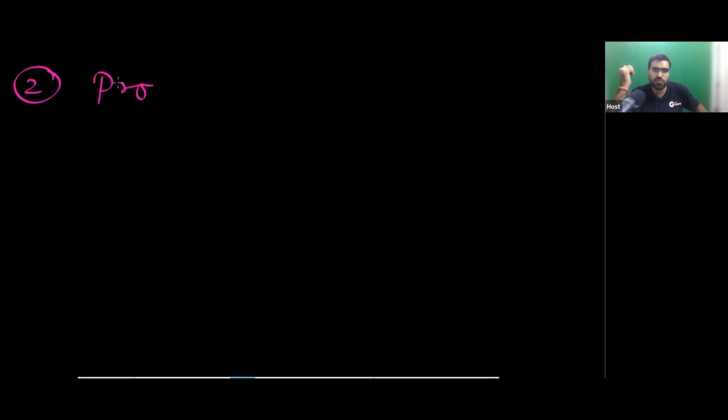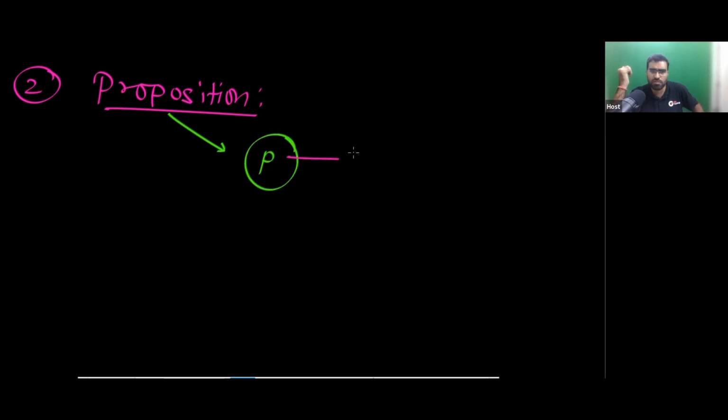See, a proposition simply says that you can assign either true or false to it. Very simple. A proposition is like a variable which is either true or false.